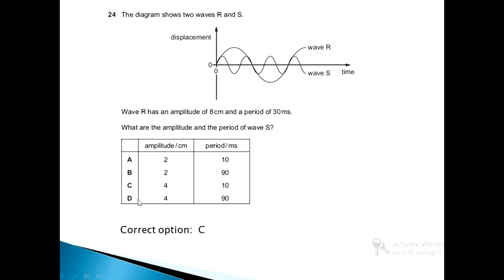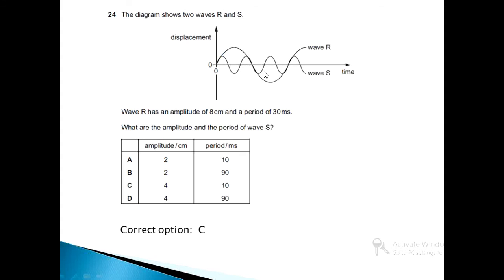Now, to determine whether wave S has a period of 10 millisecond or 90 millisecond, we are going to analyze the time period part of this question. It has been told that wave R has a period of 30 millisecond.